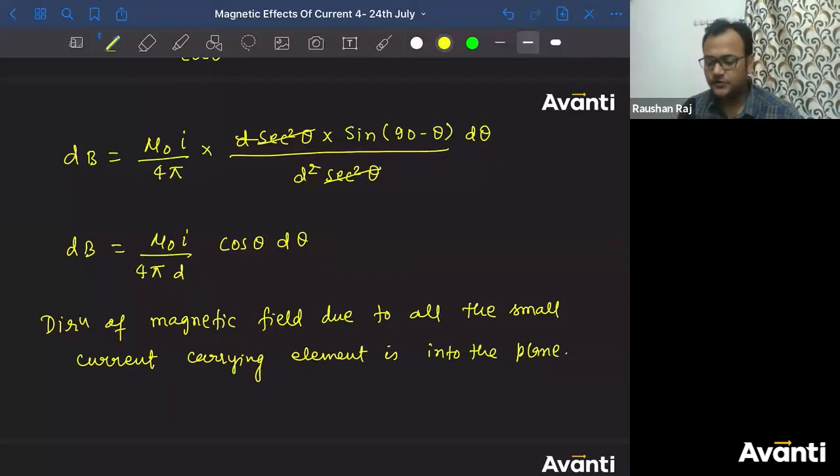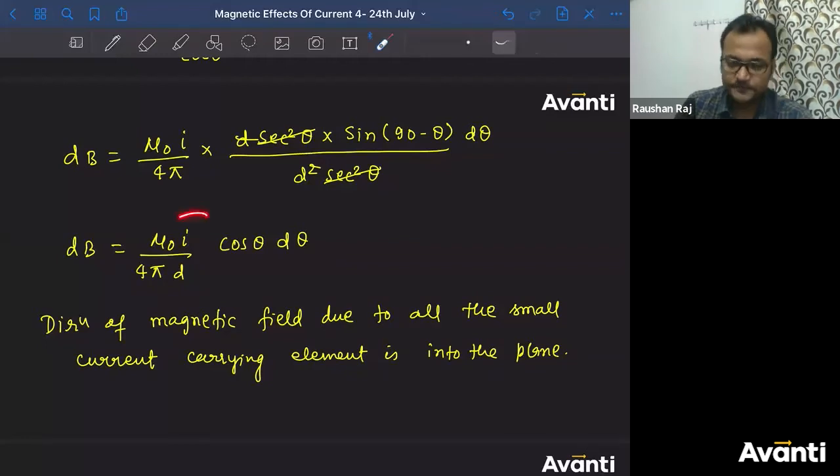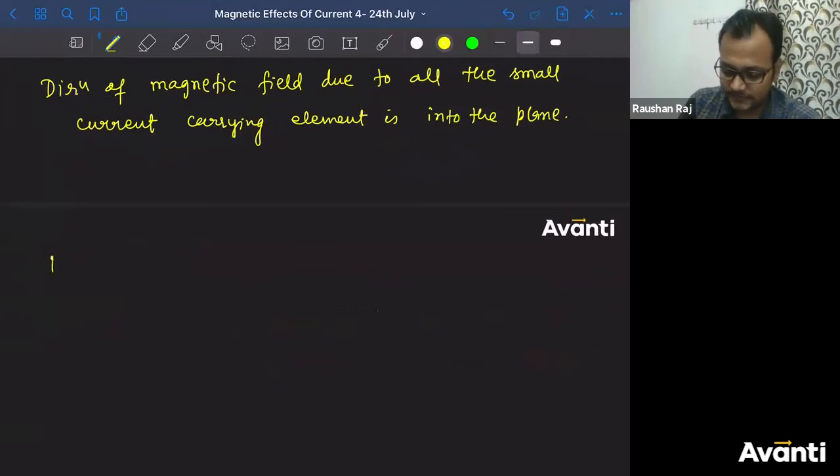Can I say that now to find out what will be the total magnetic field, I don't have to find the components and all. कुछ करने की जरूरत नहीं है. Now I just have to add all of them. Because this is because of one of them, find the dB because of all others and then add them. How can you add them if they are continuous? So to add continuous data, you need an operation called integration. So what will be the net magnetic field, guys? Can I say integral dB?